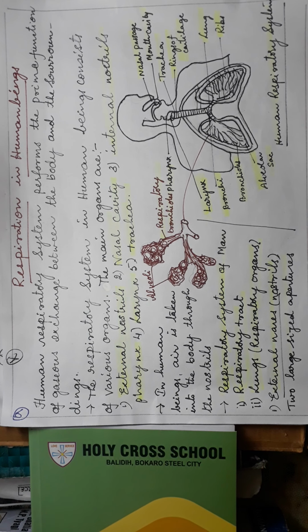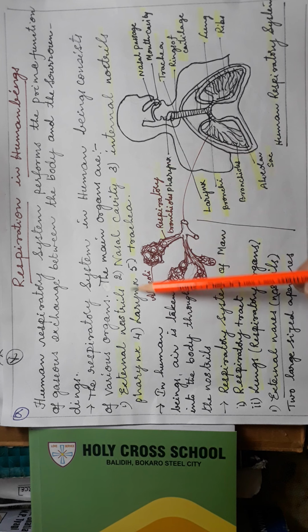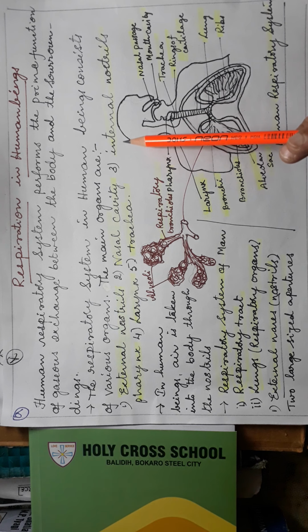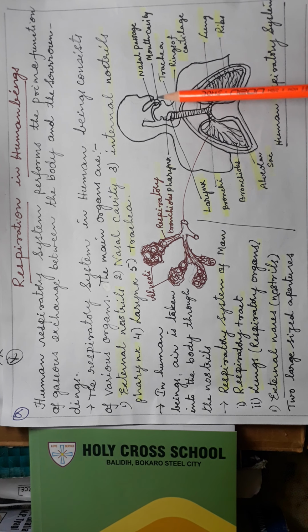Now, the human respiratory system performs the gaseous exchange between the body and the outside environment. What are the parts in the human respiratory system? First, the external nostrils. Second, the nasal cavity. Third, the internal nostrils. And next, the pharynx.